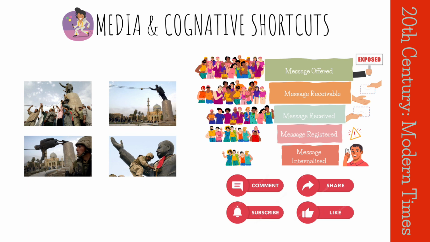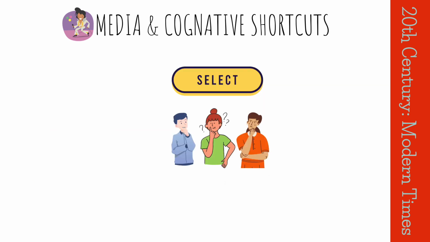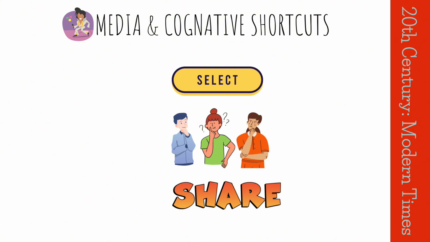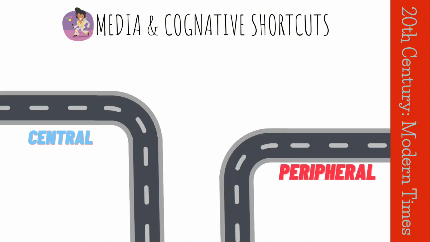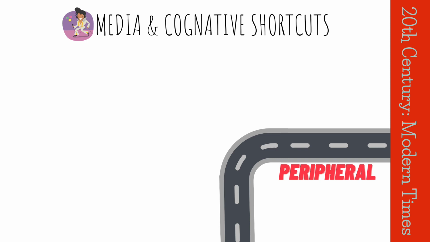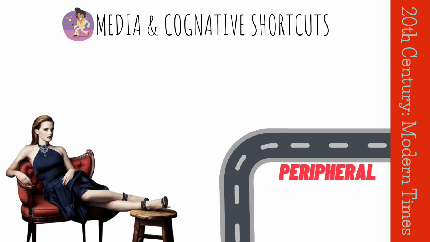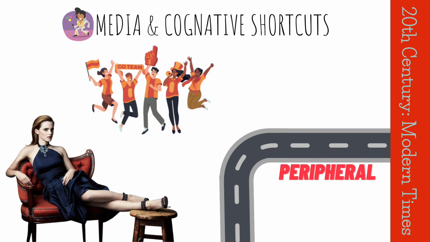We saw that people are actually quite apt at selecting the messages they want to process, both on a conscious level and an unconscious level. Our unconscious level of message selection is influenced by cognitive shortcuts. These are mental processes that we use to simplify the decision-making process.